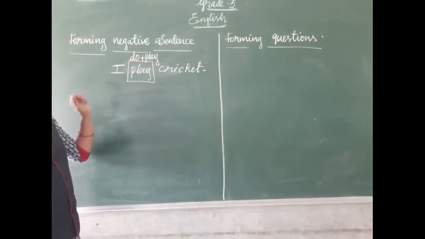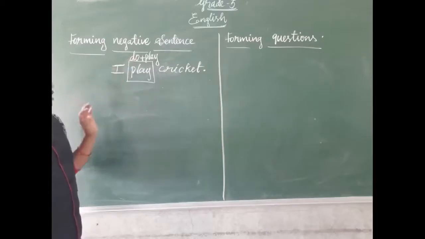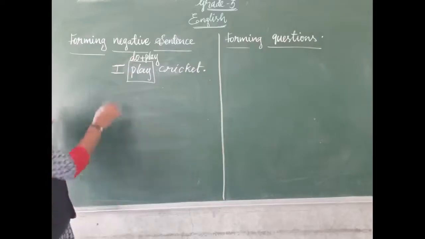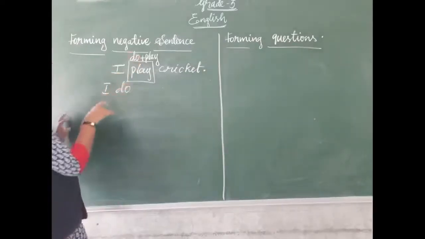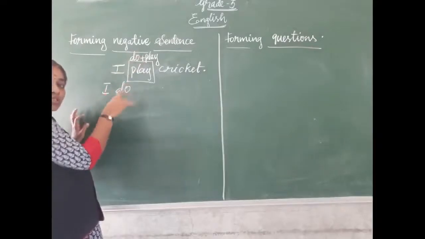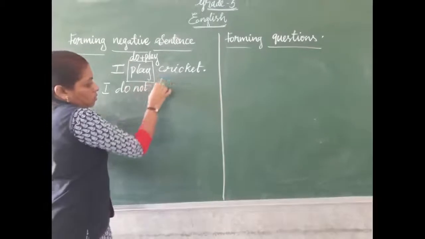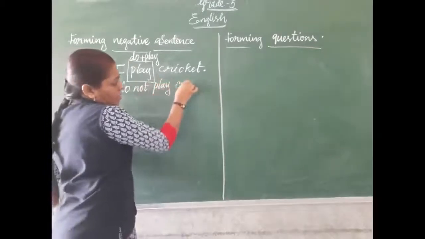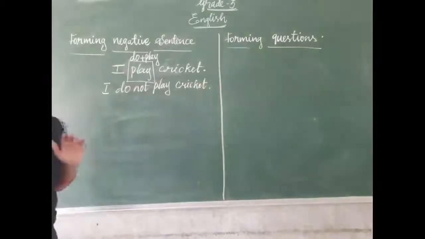Now we get the helping verb. What is that? Do. So we can write the negative sentence now. I, helping verb do, and we want to add not to the helping verb. I do not play cricket. I do not play cricket.